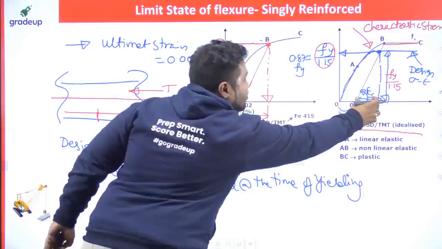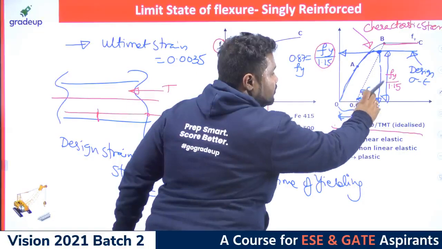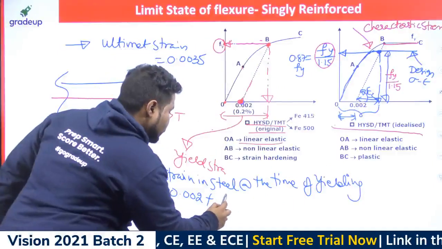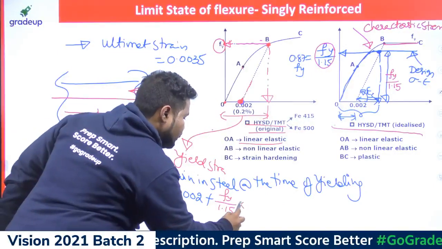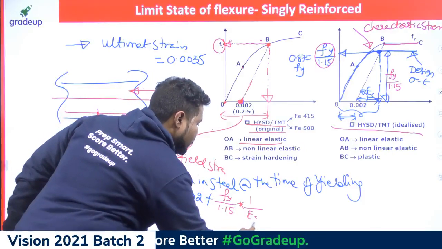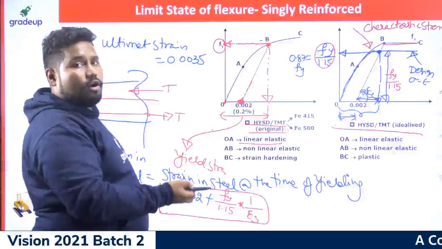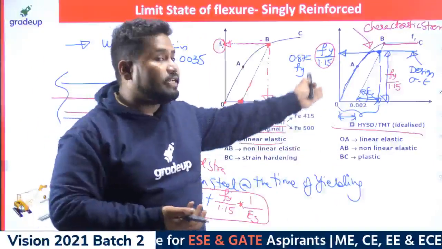Now you tell me this extra value. This horizontal distance is Fy by 1.15 divided by Young's modulus of steel, that is, Fy by 1.15 into 1 by Young's modulus of steel. So this is the design strain in steel. How did I get that one? Basically from this stress strain curve only, the design stress strain curve.